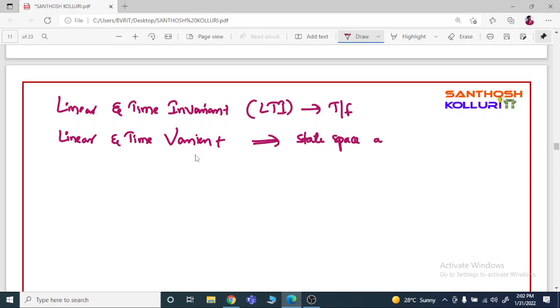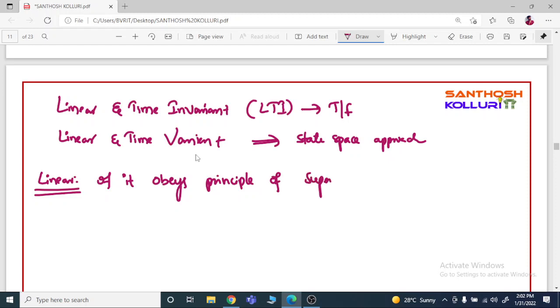What is the meaning of linear time invariant and linear time variant systems? A system is said to be linear if it obeys the principle of superposition. What is the principle of superposition?